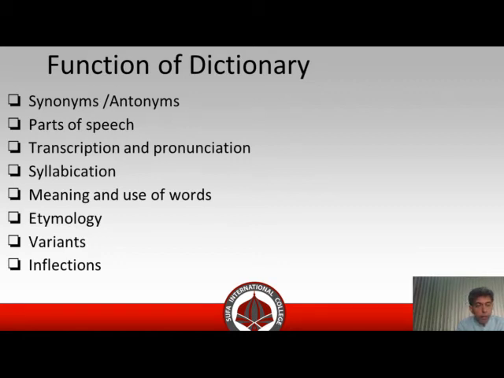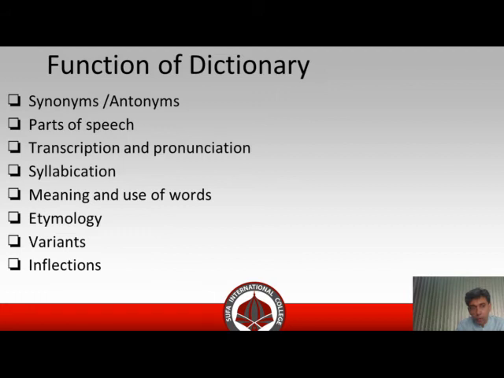For example, the word insult. There are two syllables in the single word. When I use this word as a noun, it will be insult, so the stress will be on the first syllable. The first syllable will be stressed and long, and the second syllable will be unstressed and short.